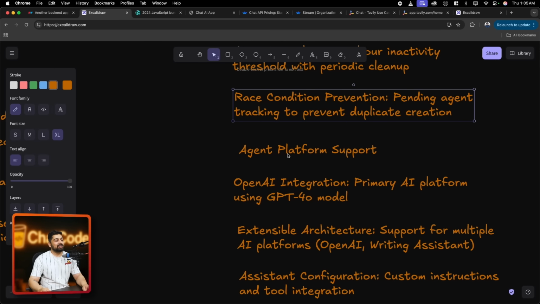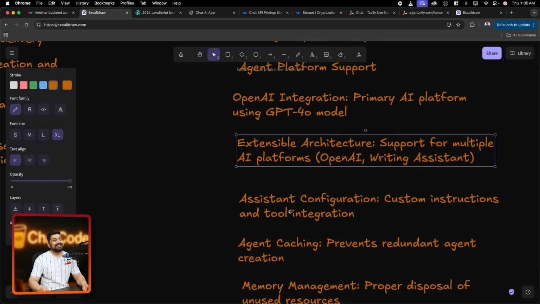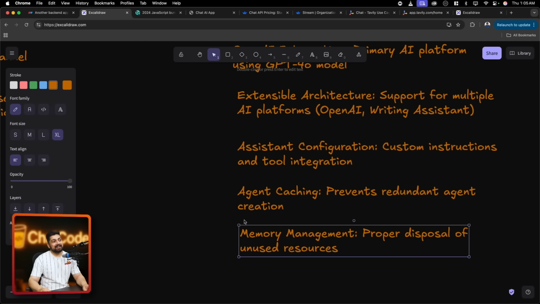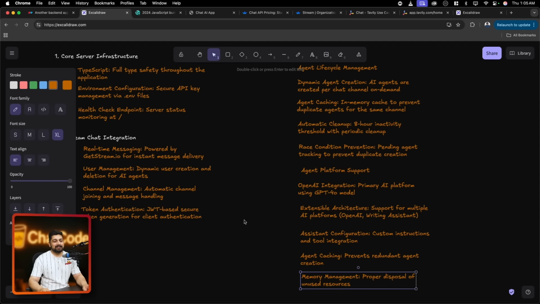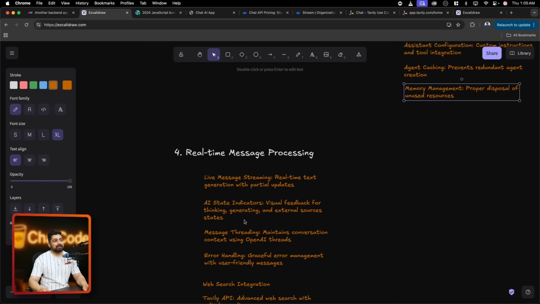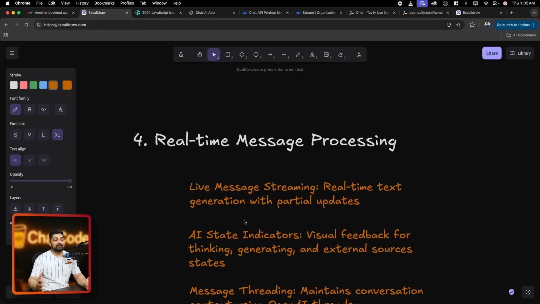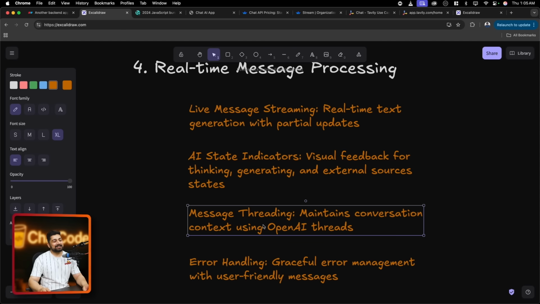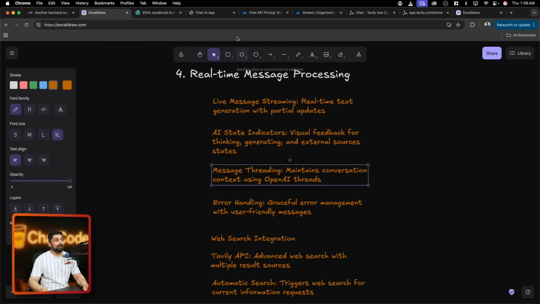And then we have the agent platform support: OpenAI integration, extensible architecture, assistant configuration, agent caching, and memory management as well. As you can see, there are so many words that you have never heard or seen before. This is what it takes to build a real-world AI application. And of course, we are also covering real-world, real-time messaging. This in itself is a skill. Live messaging, AI state indicators, message threading: it looks like a lot, but it is not that much.